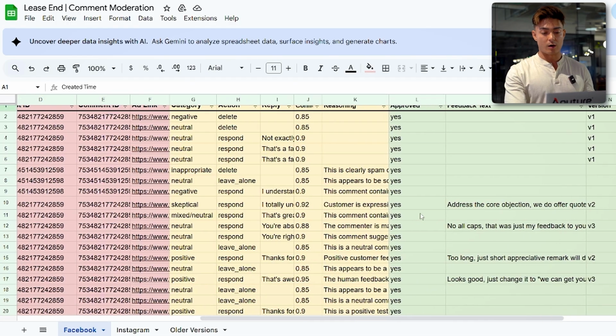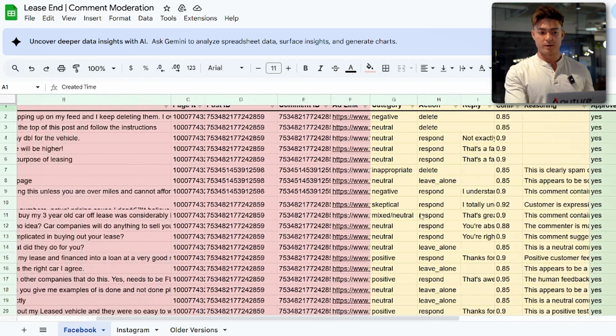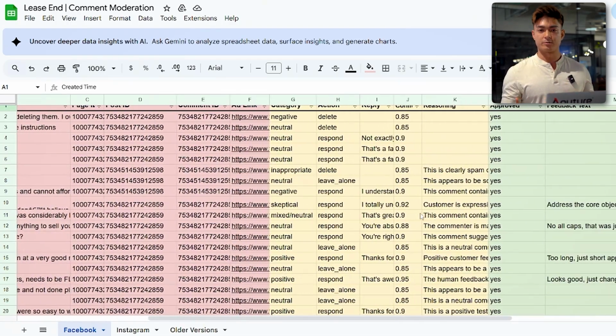Because right now there's still a human in the loop, as in nothing goes out there unless it's approved by me, because that way we protect the brand and make sure that if for whatever reason the LLM goes off the rails, which it does sometimes, I'm able to go in and make sure it fixes itself before it goes and decides to post the comments, right?